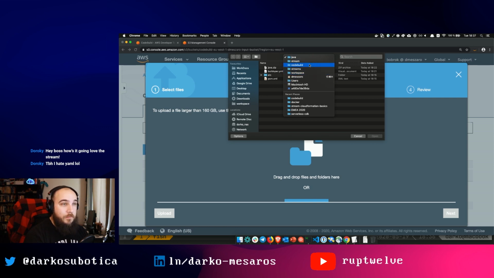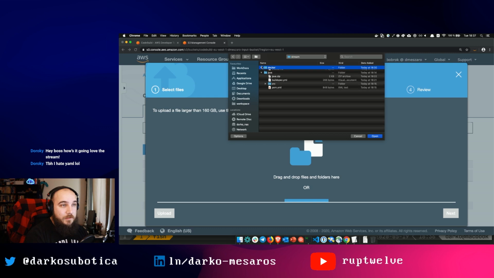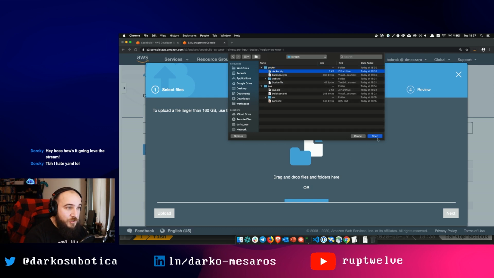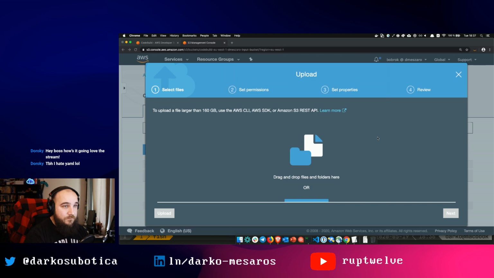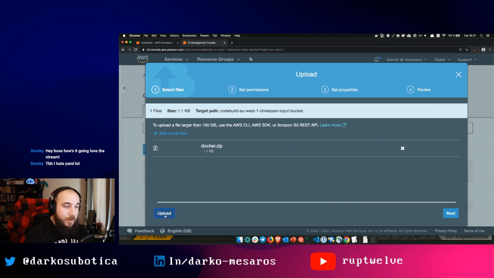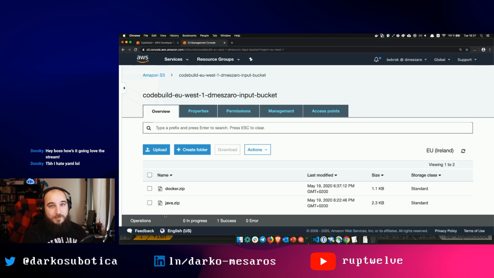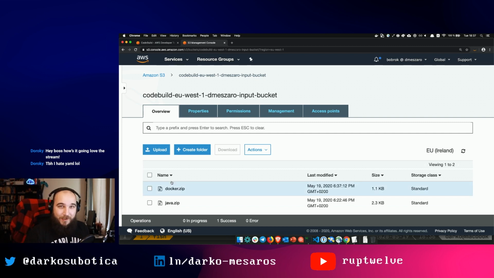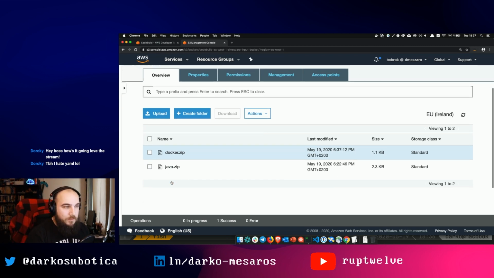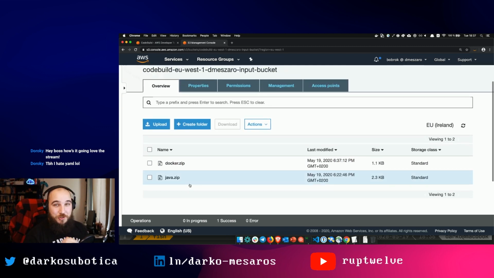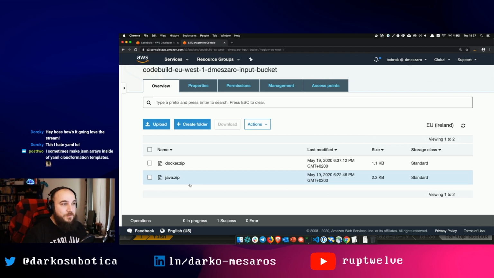Yeah, I agree. YAML is, I mean, just because of the tab formatting, it's such a pain. Why couldn't they just combine brackets and nice formatting like YAML has? But hey, sometimes you just have to follow it. So you want to make sure that your build spec is YAML verified. So there you go. You sometimes make JSON arrays instead of YAML CloudFormation templates. Wow. You like to live dangerously, indeed.